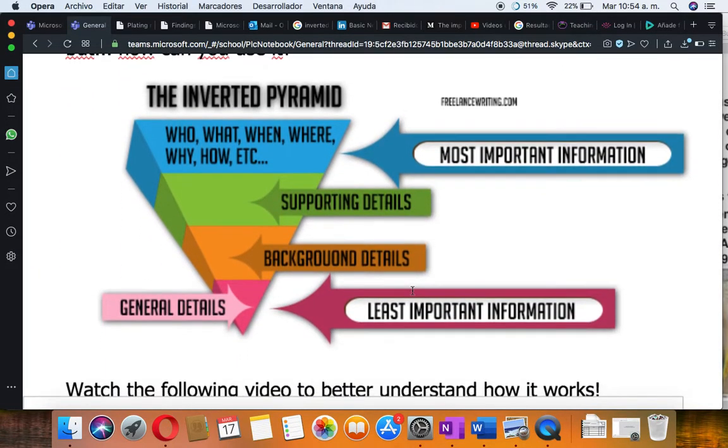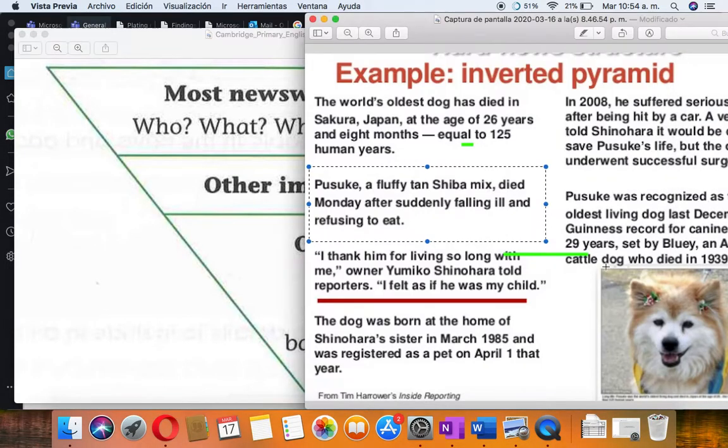You can also use the example that I have here in your Teams page. In the first part, you have the most important information. Then you have some supporting details, like when they say how the dog died and that he stopped eating. And then you also get some background details. Let's go back to the story.